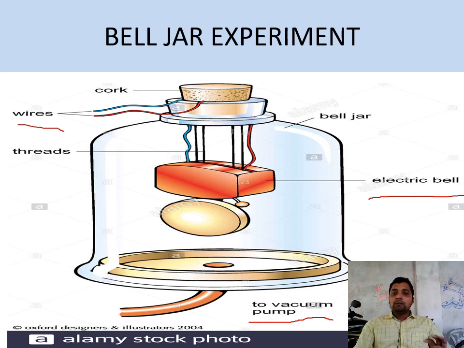Once the key is pressed or the switch is on, this bell continuously produces sound. This is called the gong, and here is a hammer. When the hammer strikes the gong, it produces sound. This sound will continue, and with the help of this vacuum pump, we'll take out the air from the glass jar. Gradually, as the quantity of air inside the bell jar decreases, we'll observe that the volume of the sound gradually decreases.